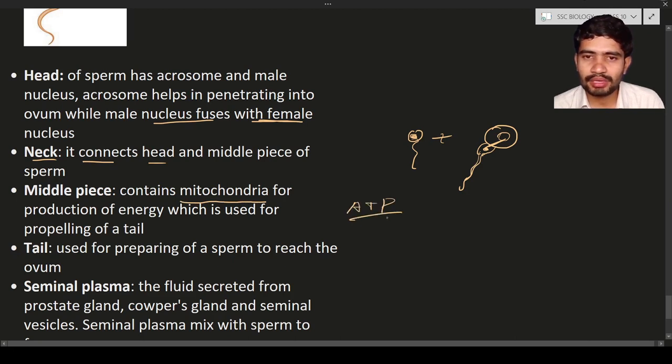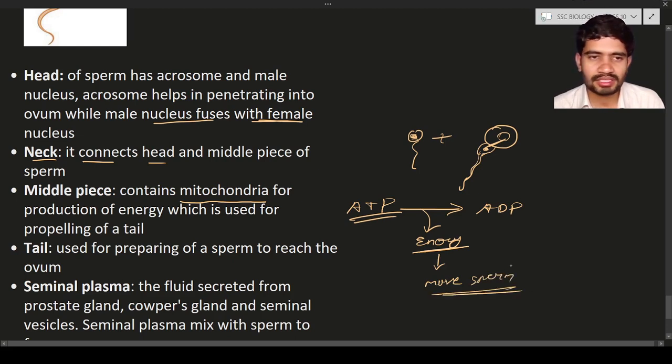Why is the ATP important over here? The ATP is going to produce energy. This energy is used for the moving of the tail. The tail is moved and the tail helps in the forward movement. Okay, ATP is going to turn into ADP. So energy is utilized. This energy is used for the movement of the spermatozoa. Okay, movement of the sperm. Okay, this is about the importance of the spermatozoa.